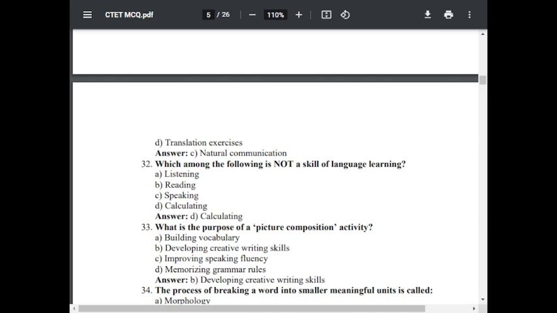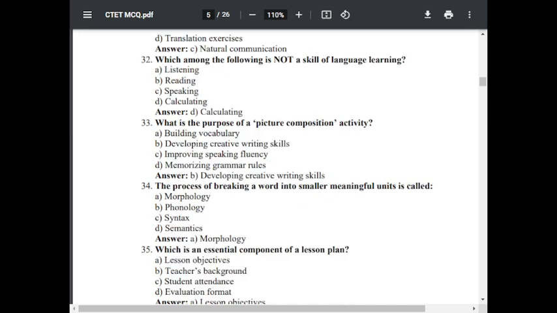Question number 32. Which among the following is not a skill of language learning? Option A, listening. Option B, reading. Option C, speaking. Option D, calculating. The correct answer is D, calculating.